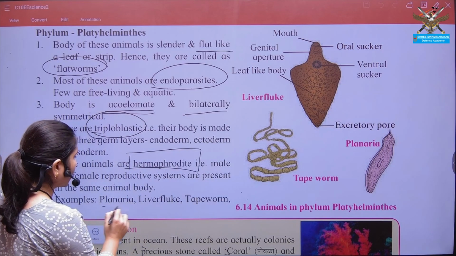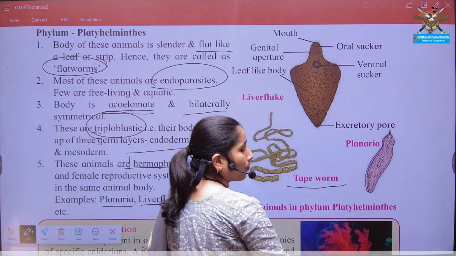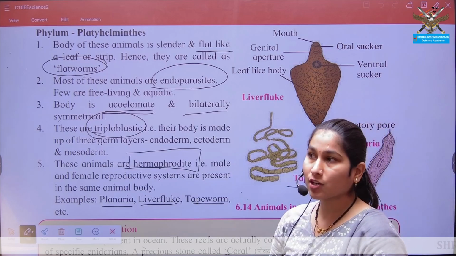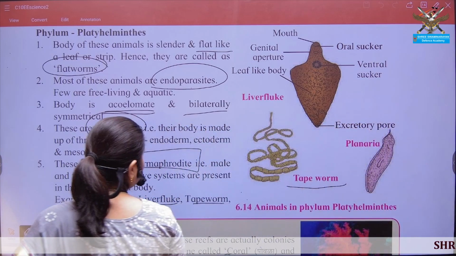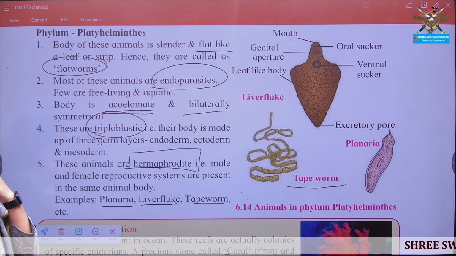Next, examples of these are planaria, liver fluke and tapeworm. Tapeworm is an endoparasite of humans. Liver fluke is an endoparasite of sheep, right? And planaria is a free living organism seen mostly in the aquatic habitat, that is fresh water.